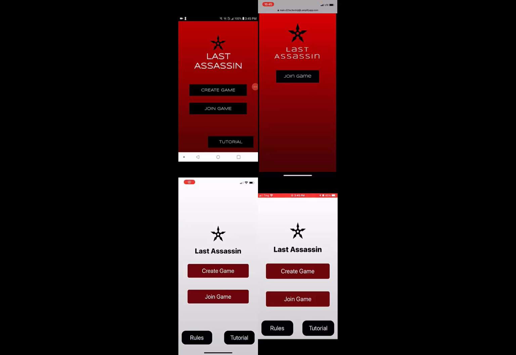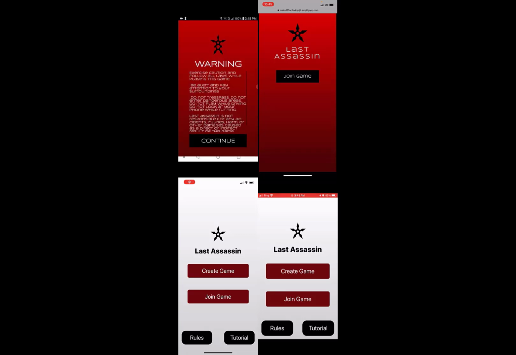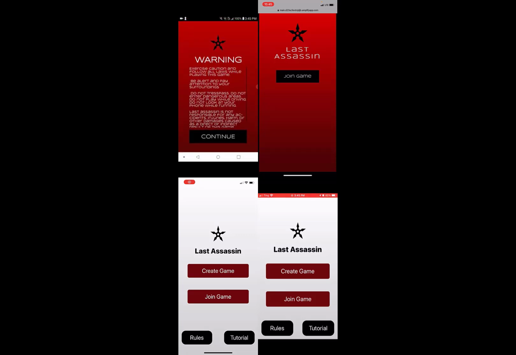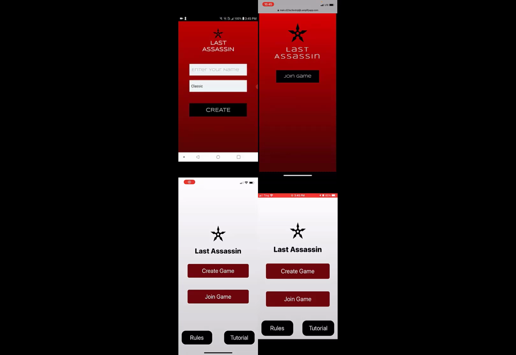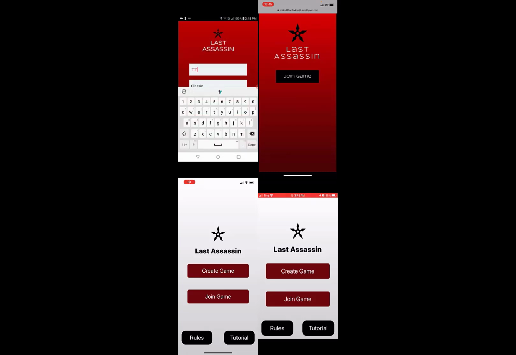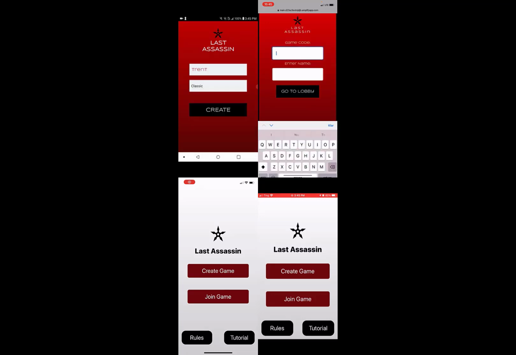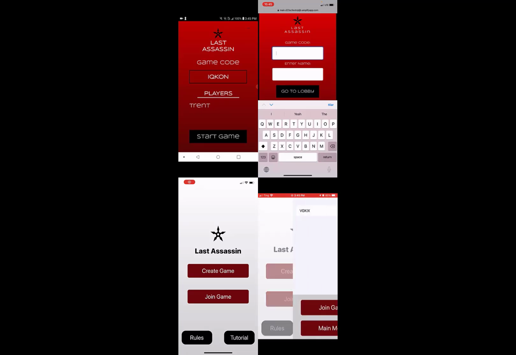To start a game, you click the Create Game button, at which point you'll be shown a warning screen telling you to essentially pay attention to your surroundings and don't be dumb while you play the game. And then you'll be taken to the Create screen where you can enter your name and choose the game mode. We're just going to leave the default of Classic for now, and we'll click Create.